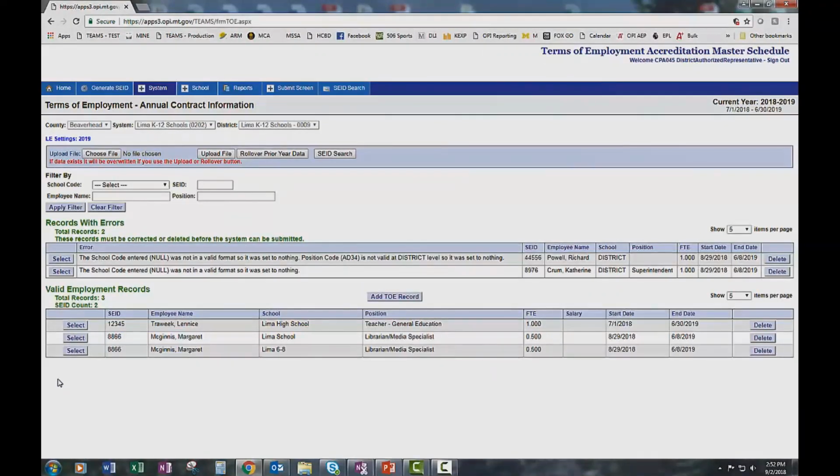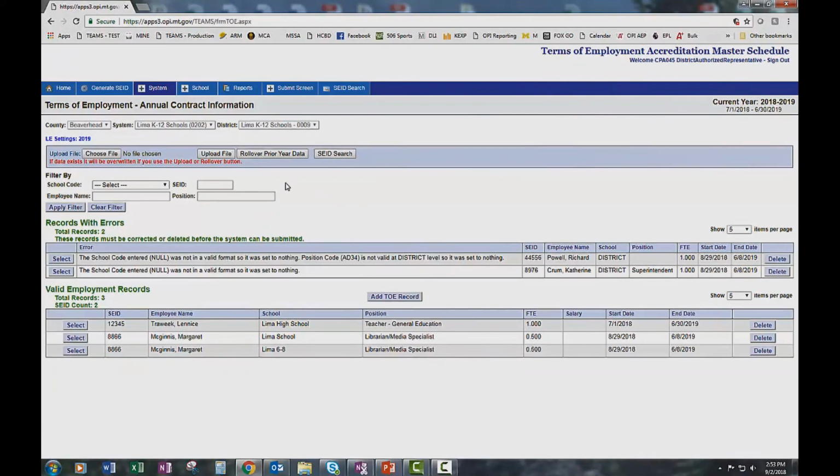It's important to note that if you have an employee, such as Margaret, who is a library media specialist at 2 different schools, that you put a record in for each school and then break out her total FTE. In this instance, she's at halftime at the school, halftime at 6/8.